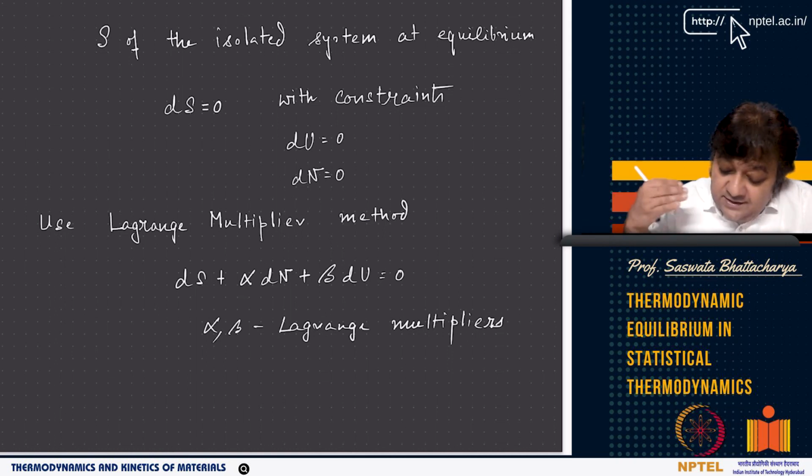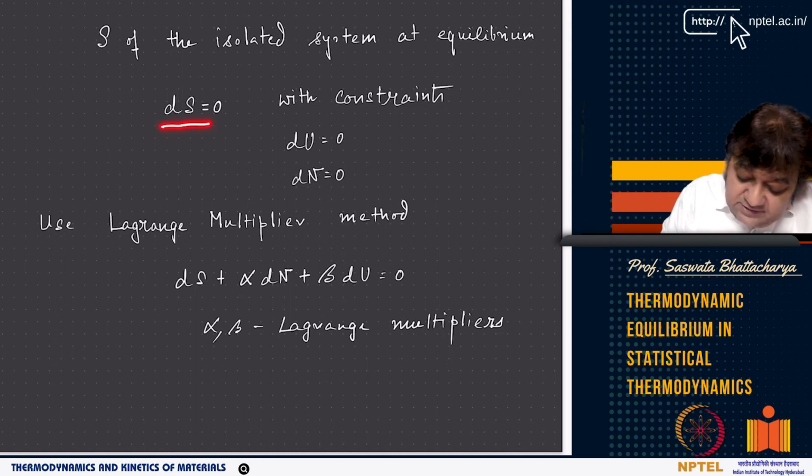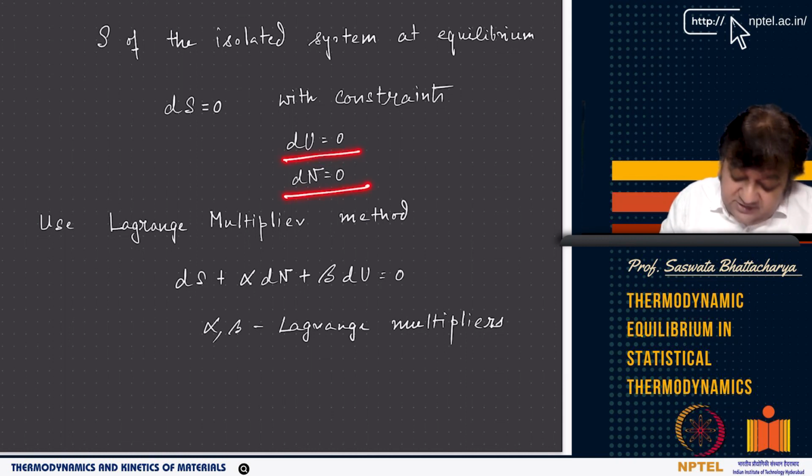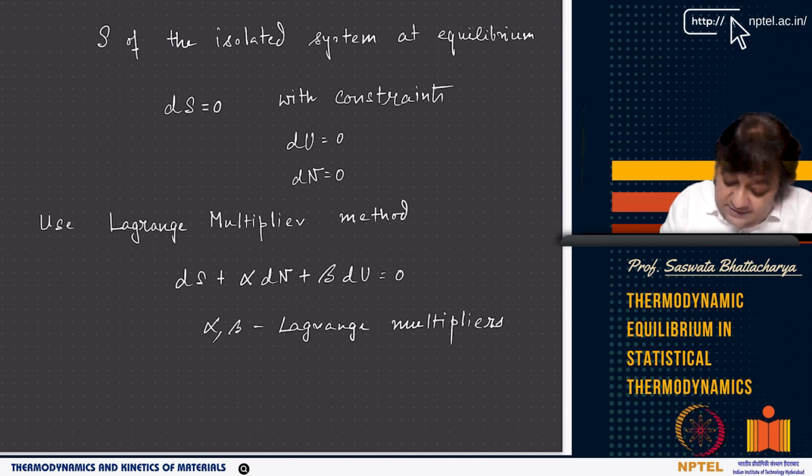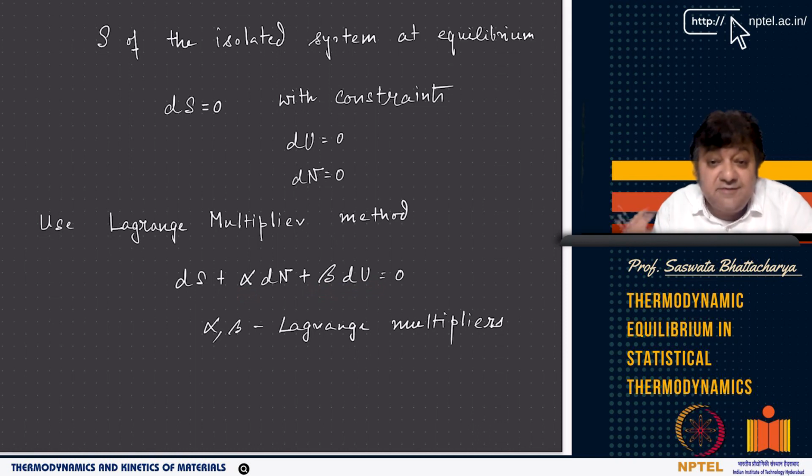The extremum condition is the first condition. So ds has to be equal to 0, but these constraints are also there. That du, the total energy is fixed. That means du equal to 0 and dn equal to 0. Now use a technique which is called the Lagrange multiplier technique, where you are telling that ds plus, with these constraints, dn equal to 0. So this we are replacing with alpha dn and beta du, where alpha and beta are Lagrange multipliers, and we will try to find out what alpha and beta are, right?